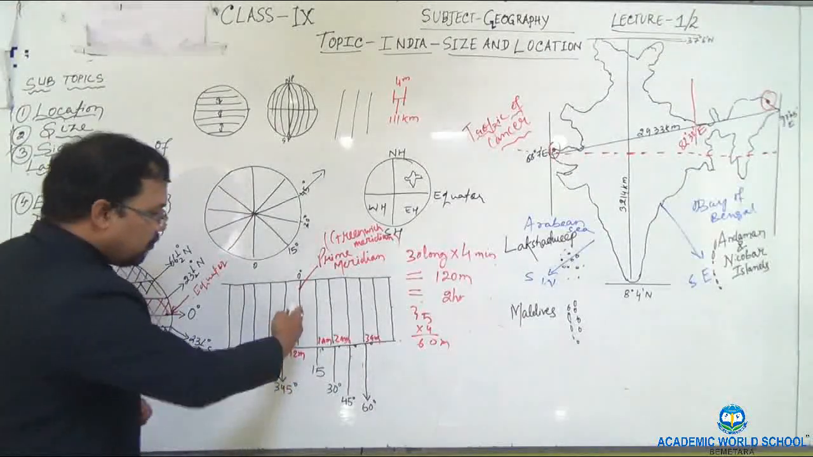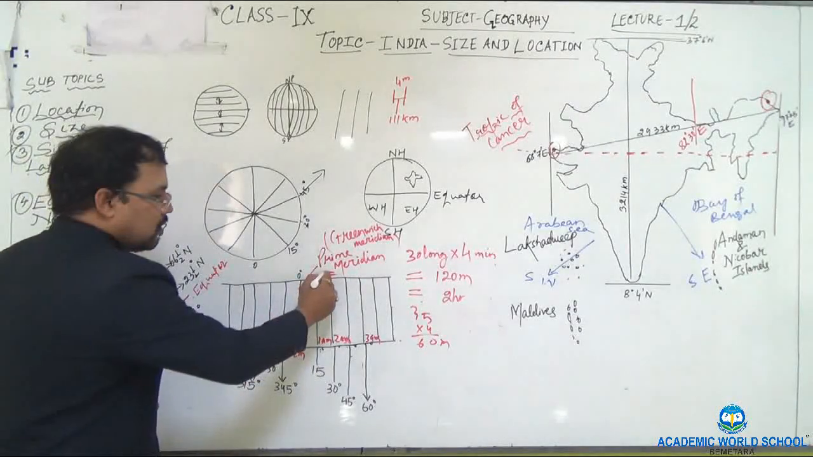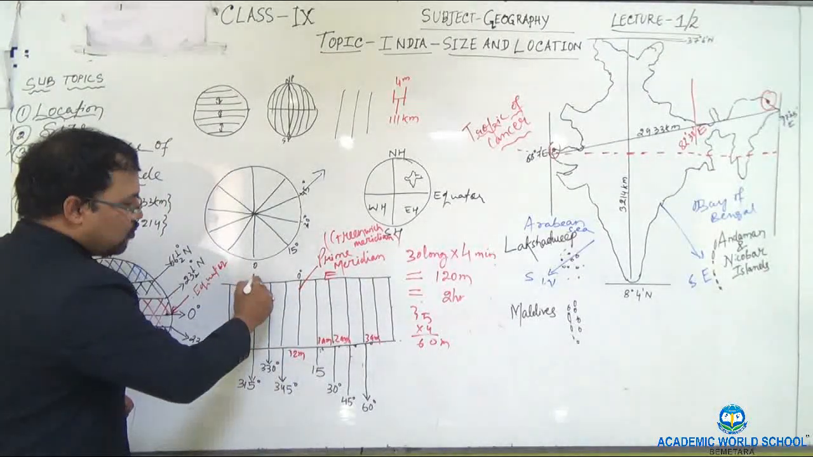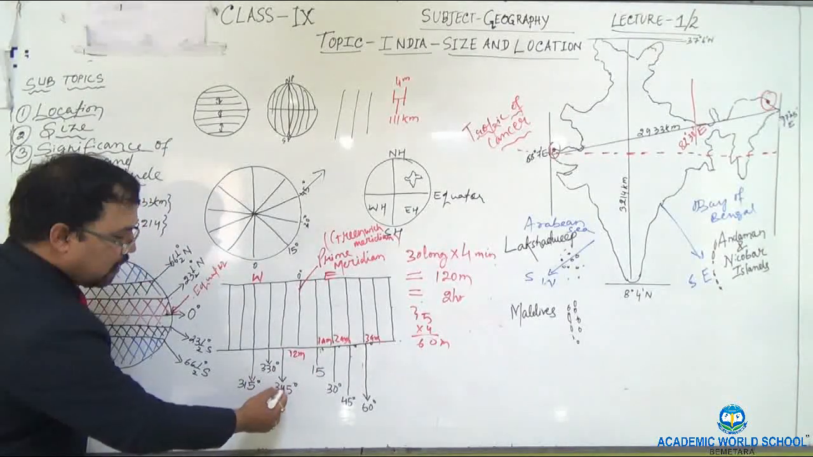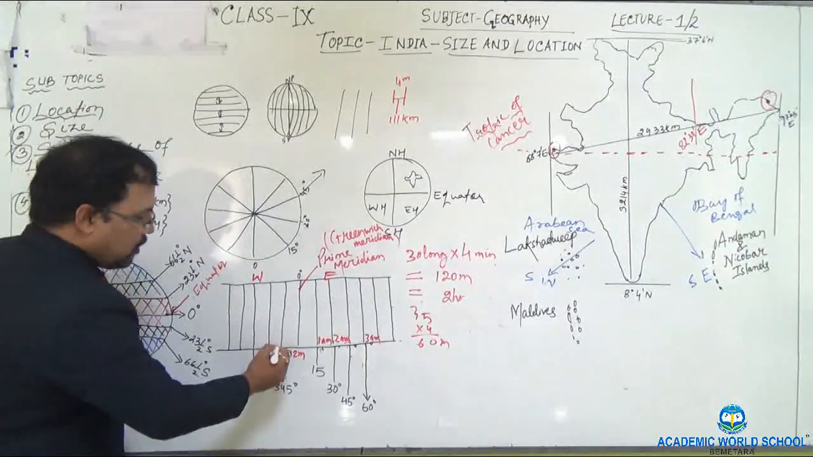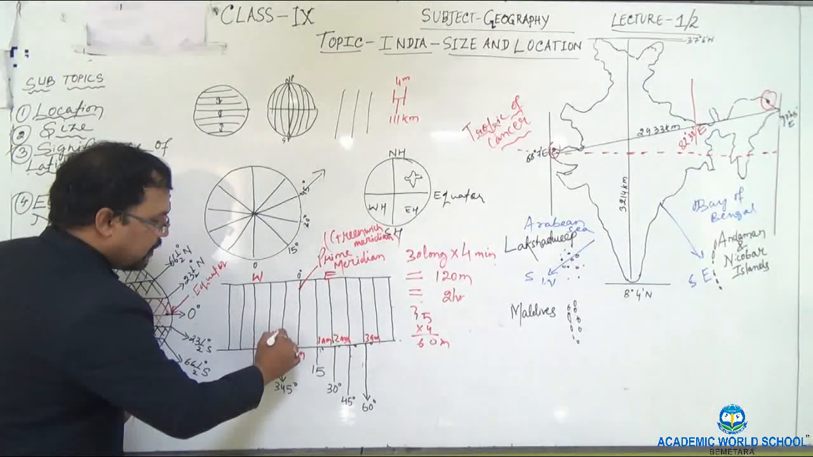And in the same way, if you go backward, this is the eastern hemisphere, and if you go towards the western hemisphere, at this point, that is at 345 degree longitude, your watch will show 11 PM.